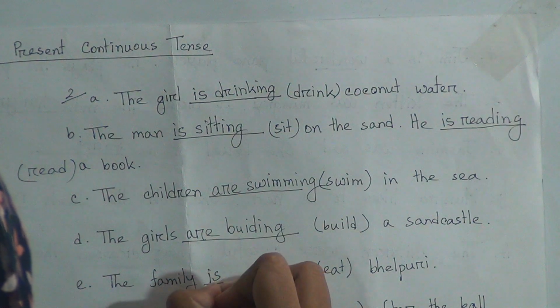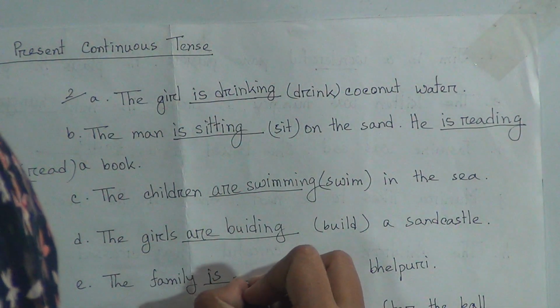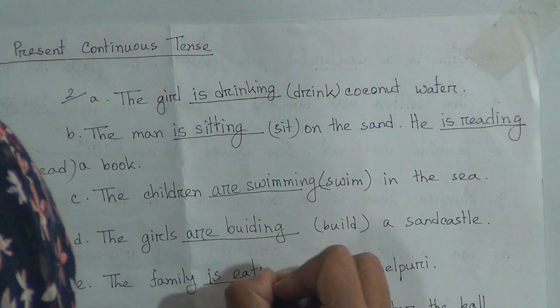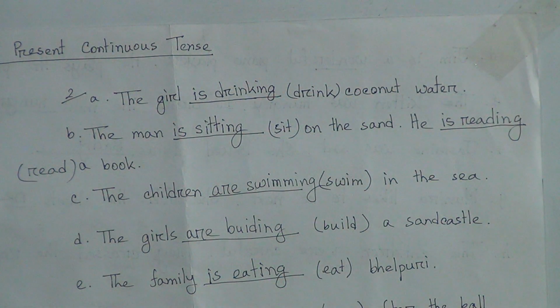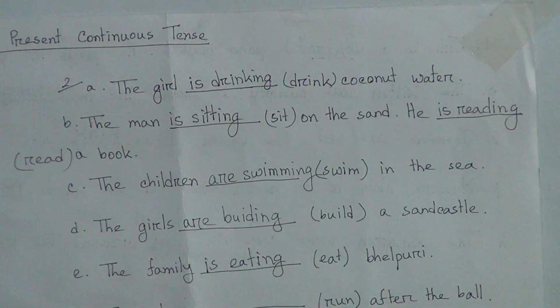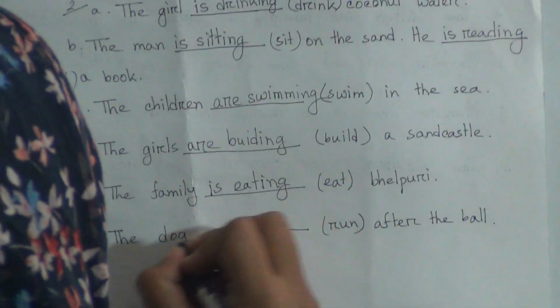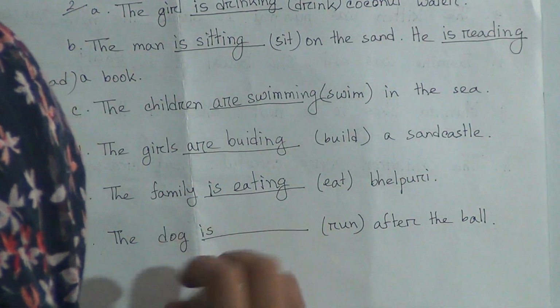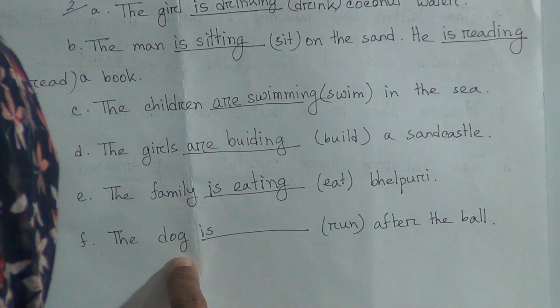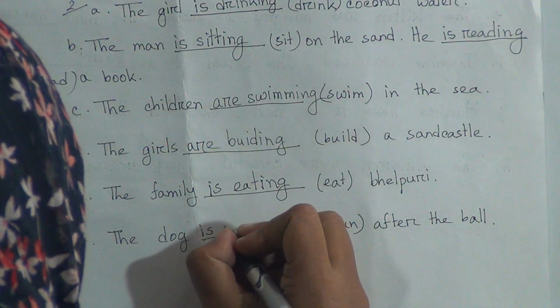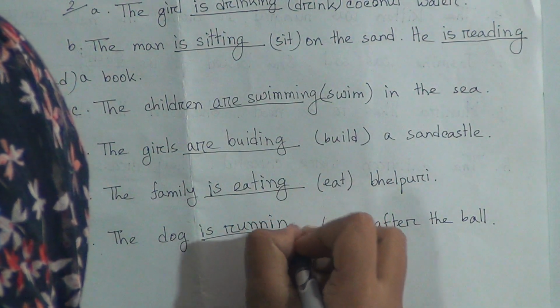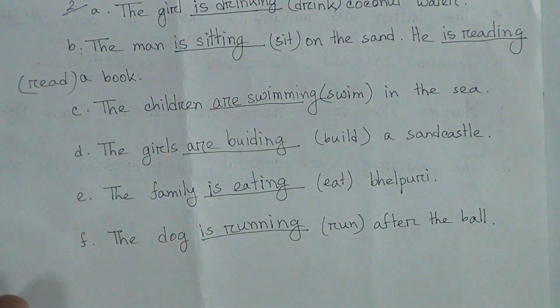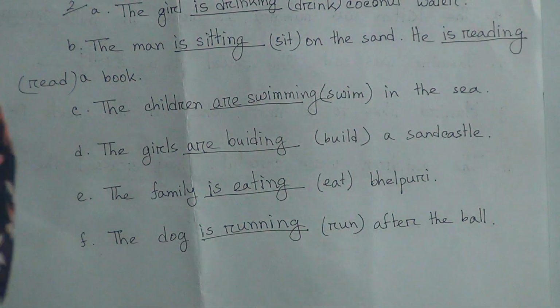Then number E, the family. It's singular, we are talking about only one family. The family is eating bhelpuri. Then you can see the last one, the dog. Here you can see the subject is single, only one dog is running. R-U-double-N-ing. You can see again run will be running after the ball.